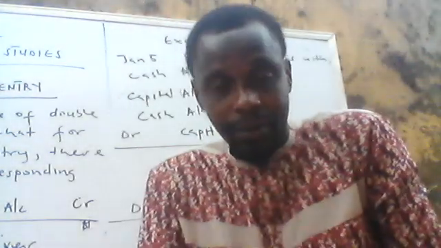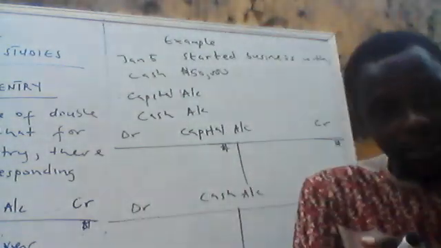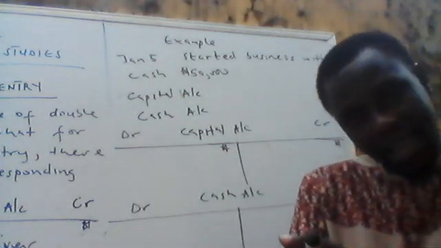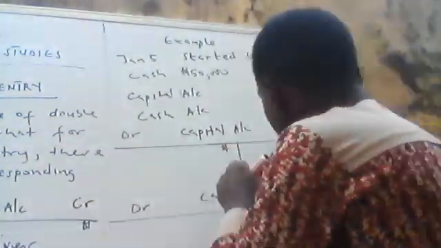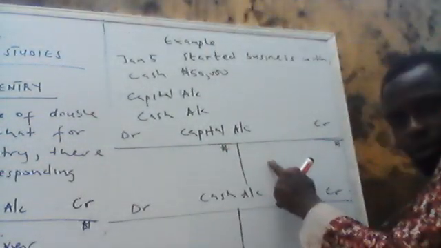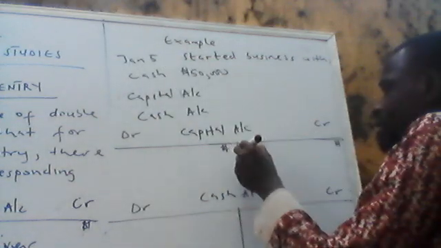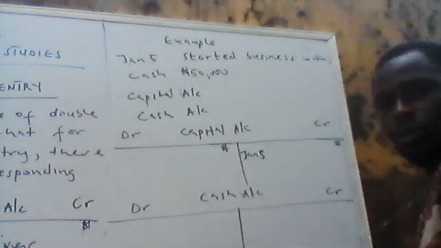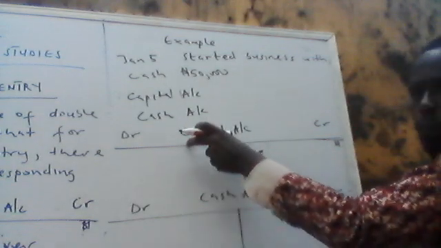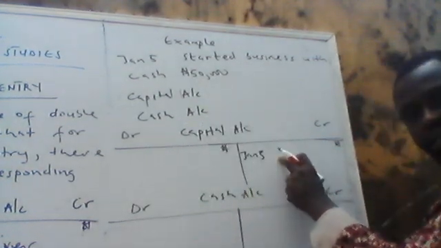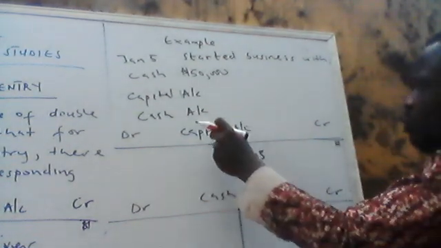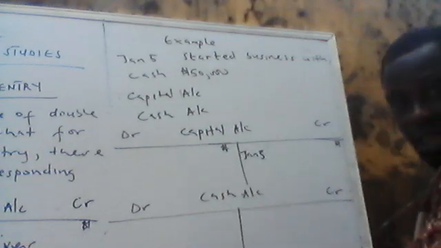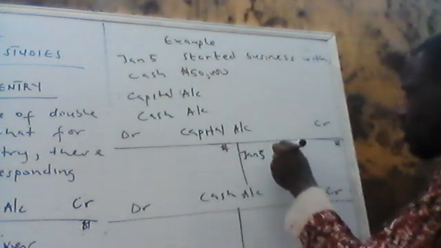And cash, which is the business, is receiving money. The money is coming to cash as capital. So capital account is giving money out. Capital you are investing, the money is going out. So you come here, you don't debit, you credit capital account. You write the date, January 5, date first. Since you have opened capital account, don't write capital here again. You will write where the money is going. The money is going to cash, so you now write cash.